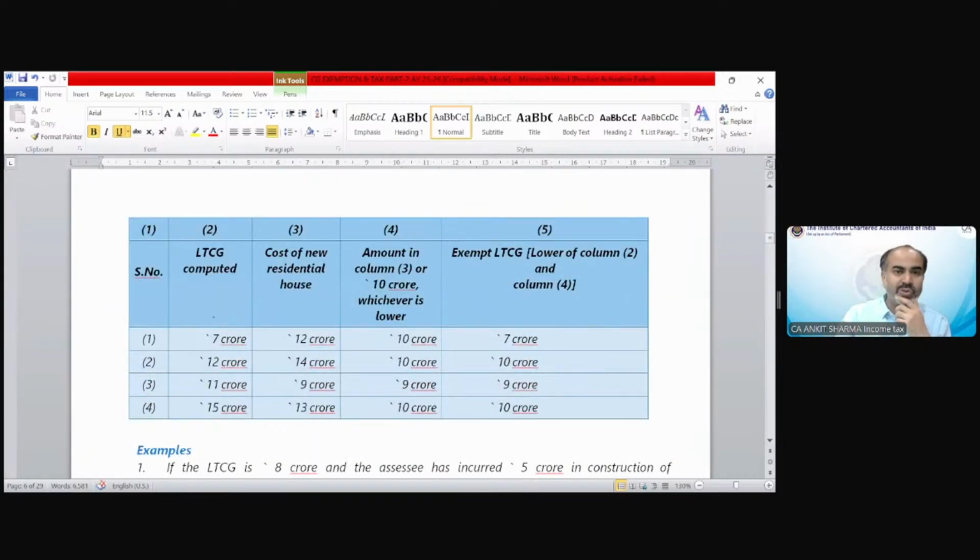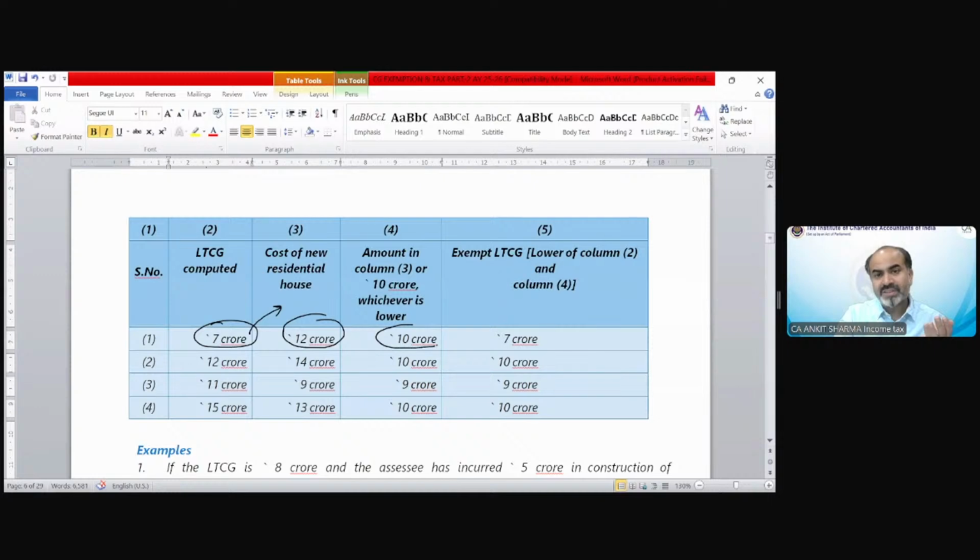There is an example also. Suppose the long term capital gain is 7 crore, cost of new house is 12 crore. So we cannot claim the exemption more than the capital gain. So even if you have invested 12 crore rupees and the maximum limit is 10 crore, it cannot exceed your capital gain. So maximum capital gain exemption would be 7 crore.